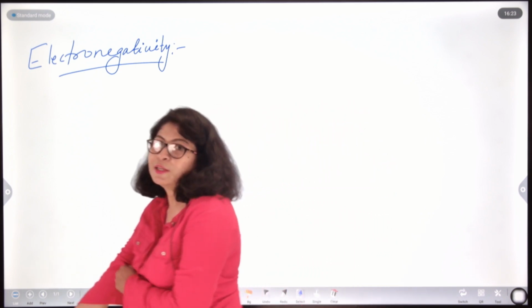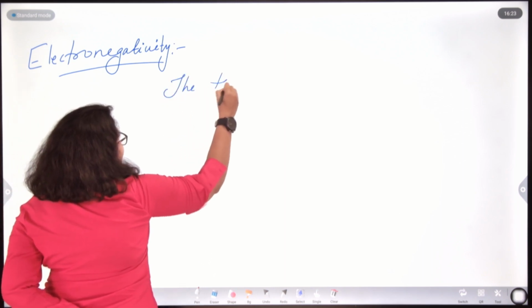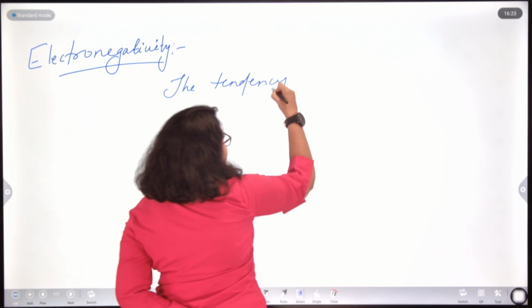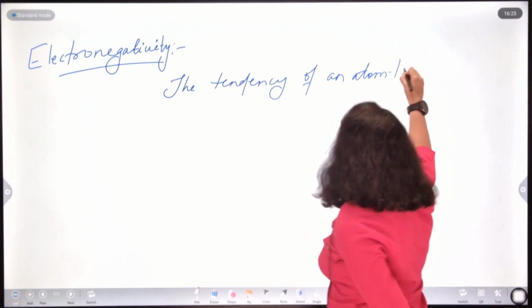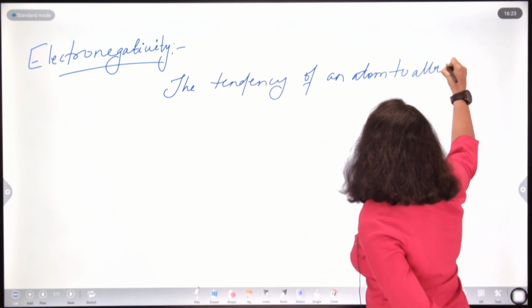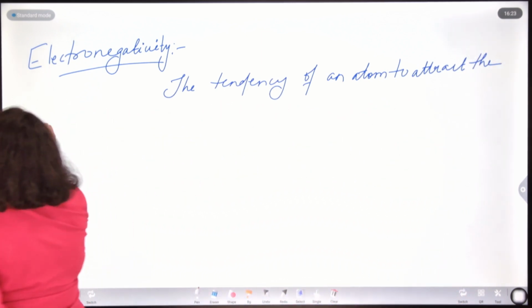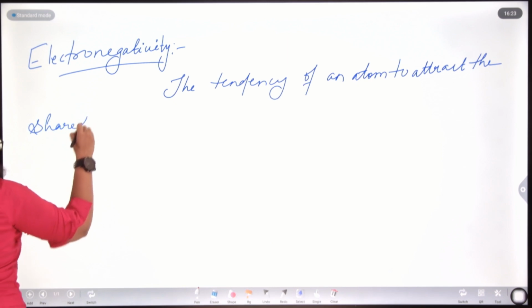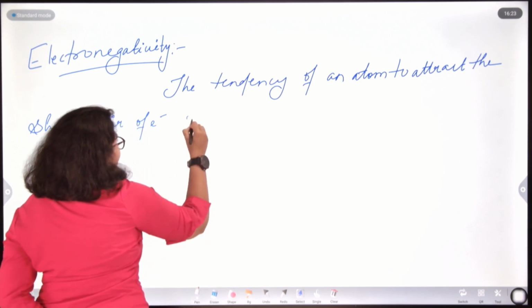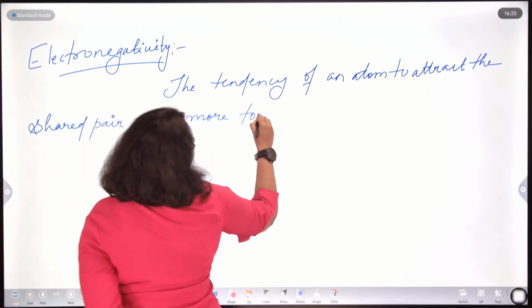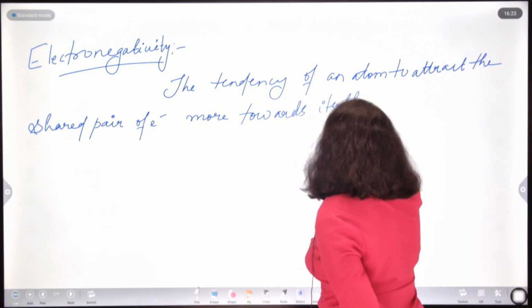Electronegativity is basically defined as the tendency of an atom to attract the shared pair of electrons more towards itself.